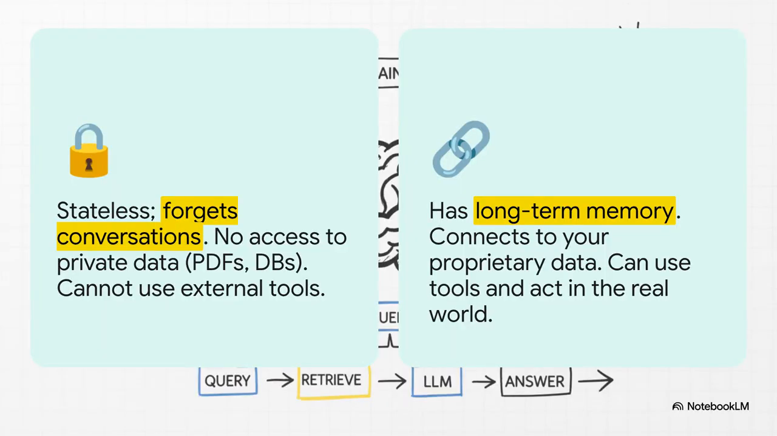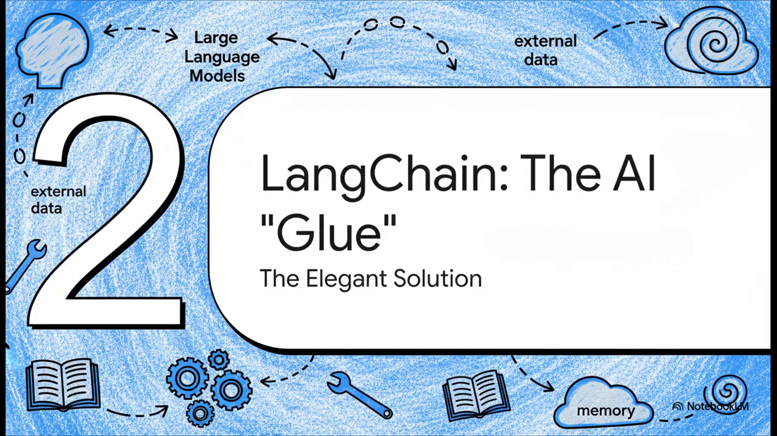On one side, you have the base model. It's isolated, it's forgetful. But on the other side, an application built with LangChain, that's a whole different story. It transforms that simple chatbot into an intelligent agent that can actually remember things, access specific knowledge, and take action in the digital world. So what exactly is LangChain, and how does it pull off this amazing transformation? It's not another language model, that's for sure. It's something much more fundamental. Let's break down this really elegant solution.